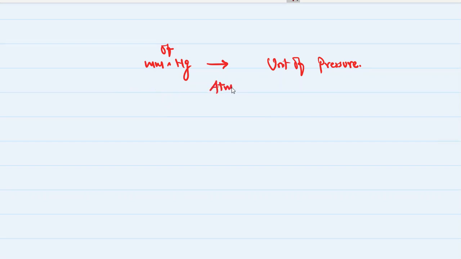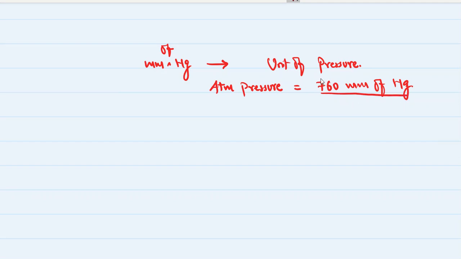For example, atmospheric pressure has a value of 760 mm of Hg. That means the gases around us in our atmosphere are exerting a pressure of 760 millimeter of mercury. Now what exactly is this 760 millimeter of mercury?